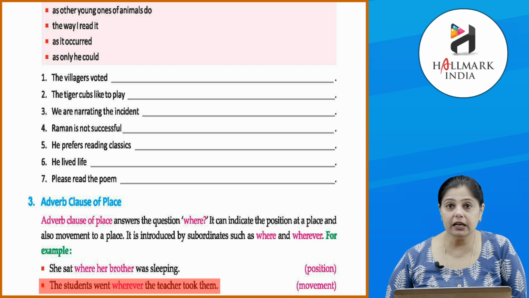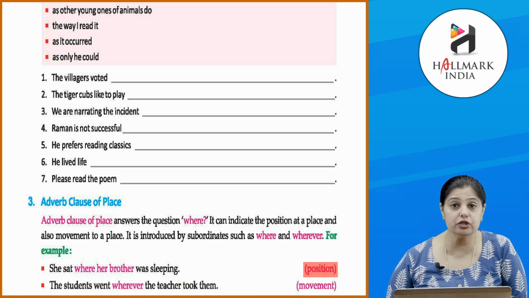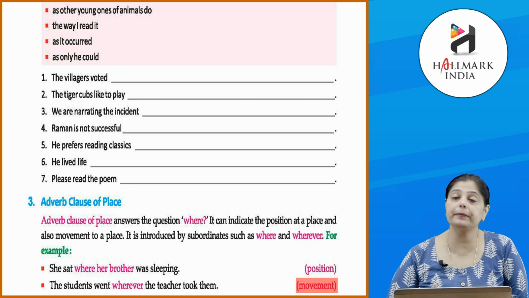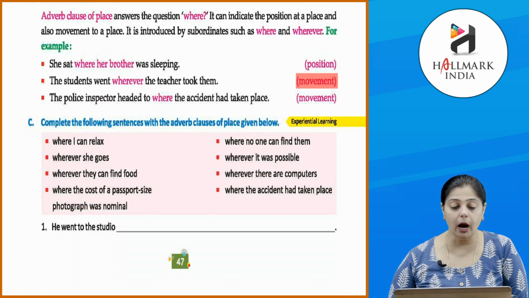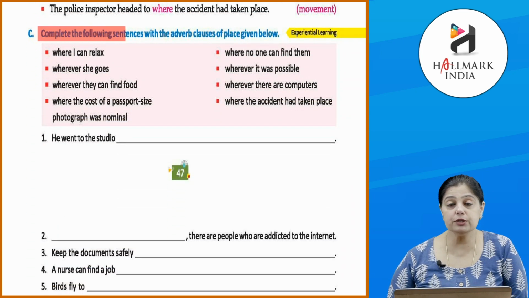Now, the पहला वाला जो है वो है position. It is telling the position where she sat. फिर second movement के बारे में. Third is the police inspector headed to where the accident had taken place. So, that is a movement from one place to another. Now, complete the following sentences with the adverb clauses of place given below.